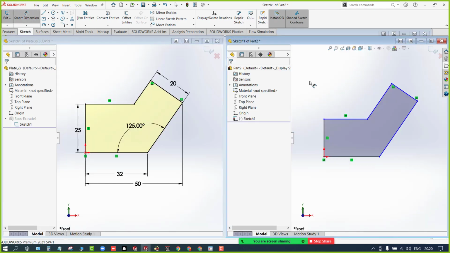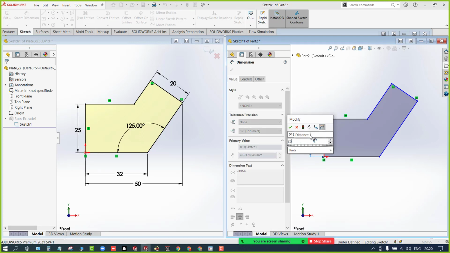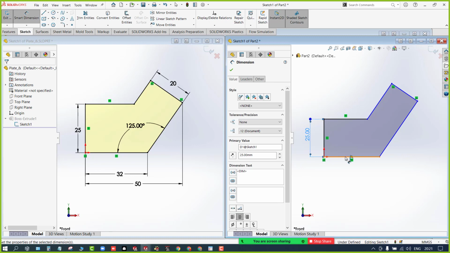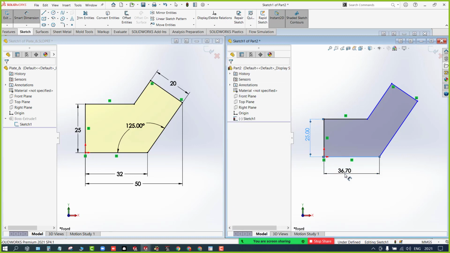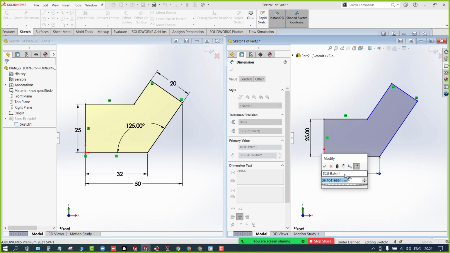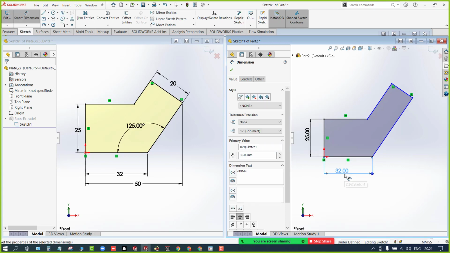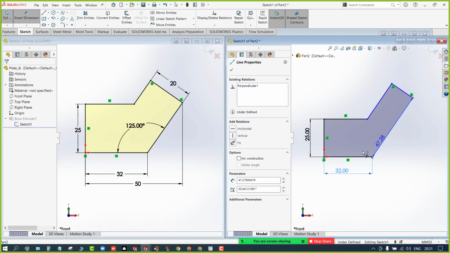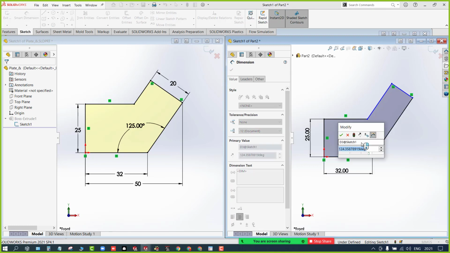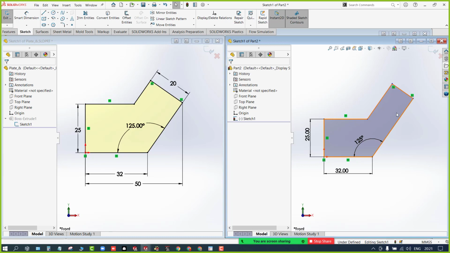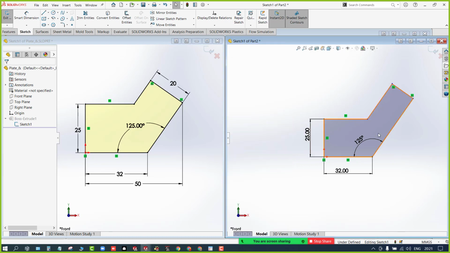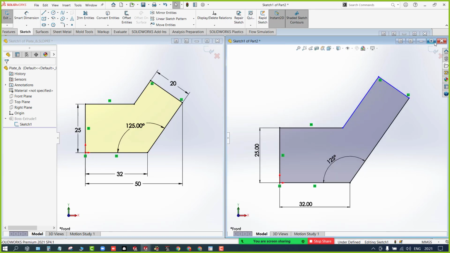You can refer to this. This is 25. Define the same. Just select this one, drag it down and click once. You're going to get the option to define the value, that is here 32. And now between these two it should be how much? 125. If you just select two edges, it gives the angle to define. Now is it fully defined? Is my sketch fully defined? Yes or no? No.